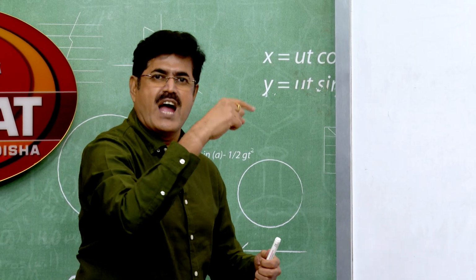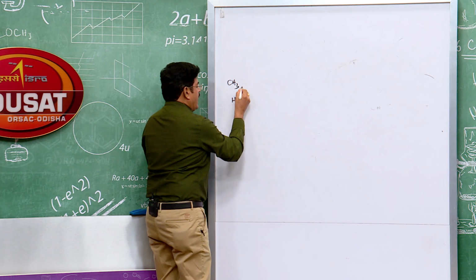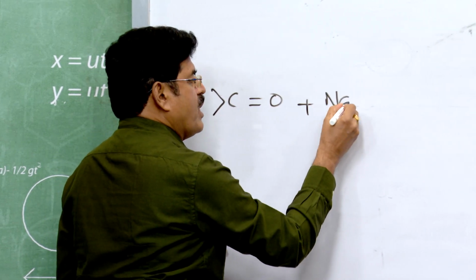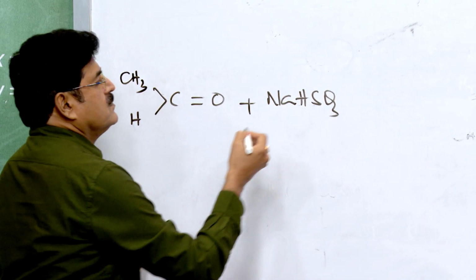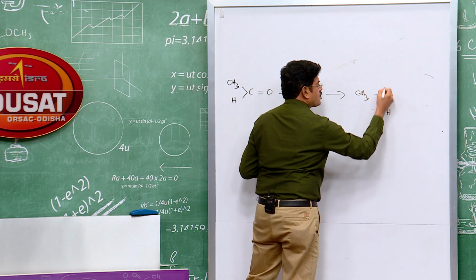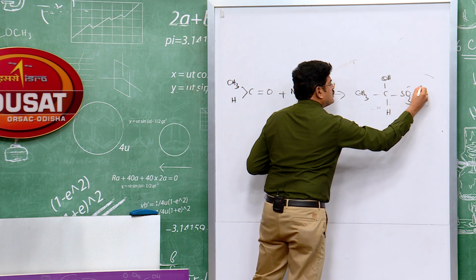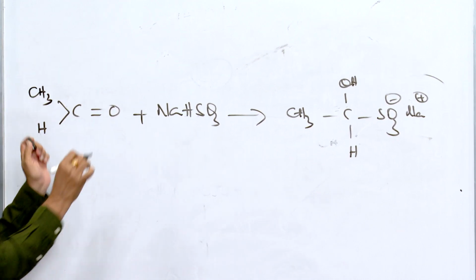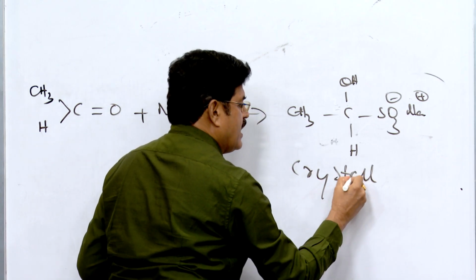Let me show this reaction on the whiteboard. I am taking aldehyde here, acetaldehyde. I am using sodium bisulfite here, NaHSO3. The addition product is this one, the sodium bisulfite addition product. It is a crystalline solid, hence it can be filtered off.